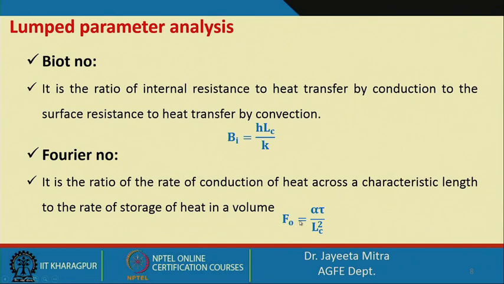So, F O equal to alpha t by L C square, where alpha is K by rho C P. So, K into t divided by the dimension L C is the rate of conduction of heat across a characteristic length, divided by rho C p into V, which gives the expression of the storage of heat in a volume.